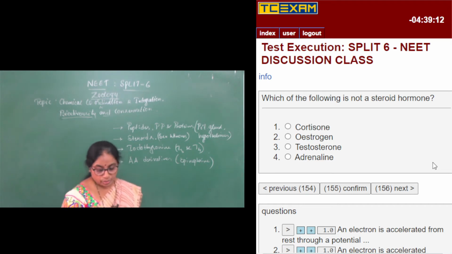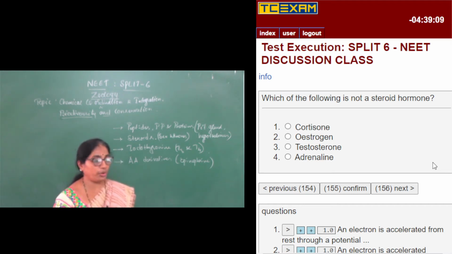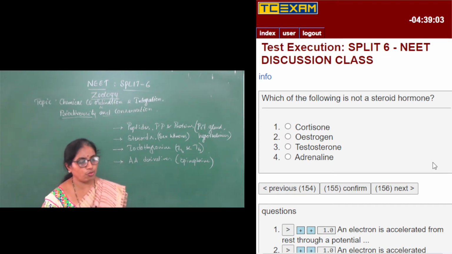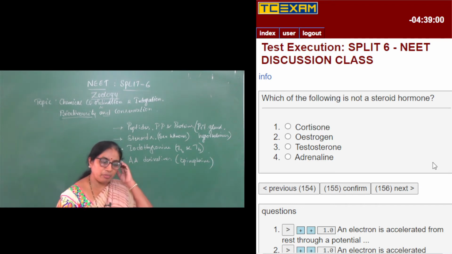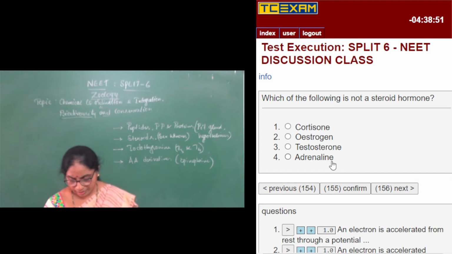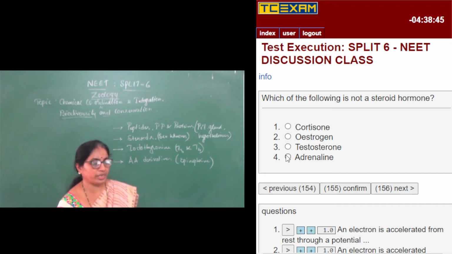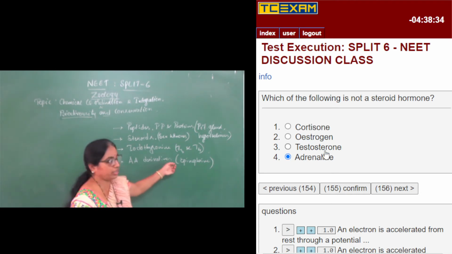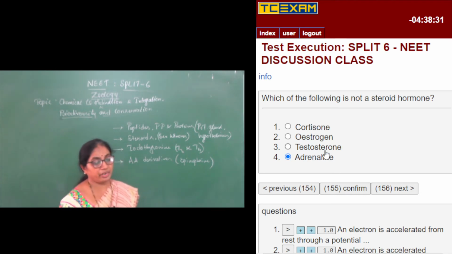So now looking into the question, which of the following is not a steroid hormone? The first one is cortisone, the second is estrogen, the third is testosterone, and the fourth is adrenaline. We know that estrogen, testosterone, and cortisone are all steroids, whereas adrenaline is not a steroid hormone. Adrenaline, or epinephrine, is made up of an amino acid derivative.